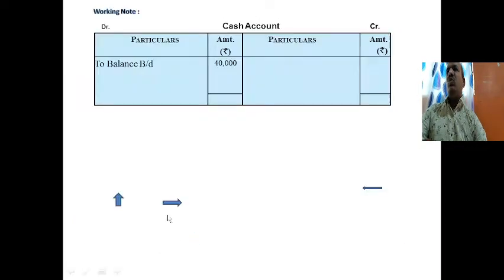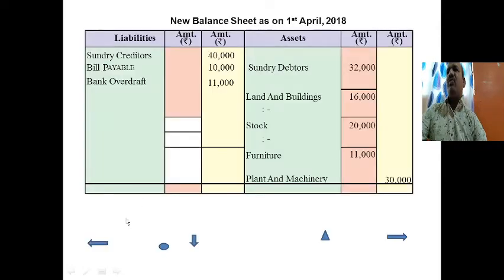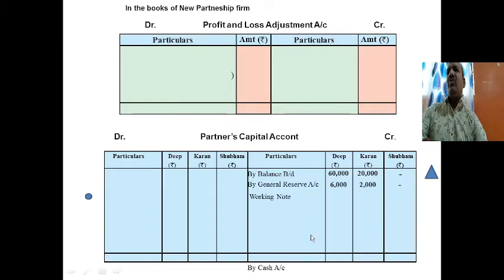We go to the cash account, and we see the entry to Shubham's capital account, 20,000. The second effect of this entry will be to the partners' capital account, by cash account, only Shubham's column will be shown, 20,000.